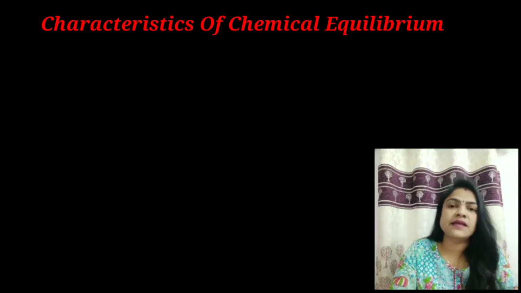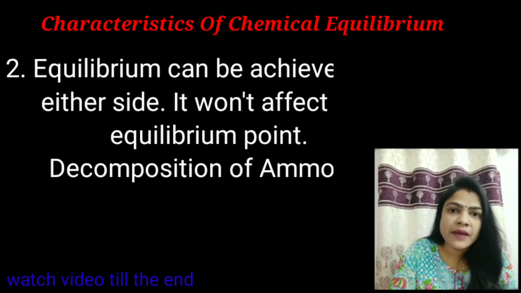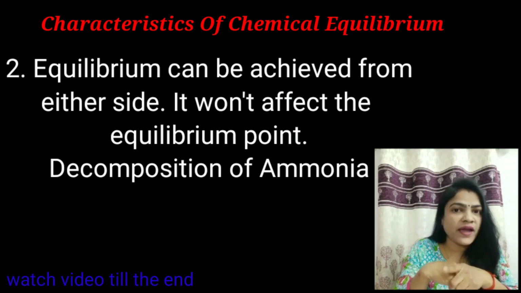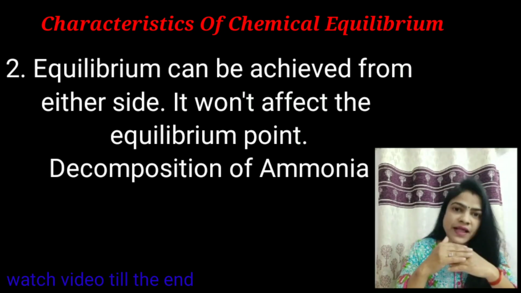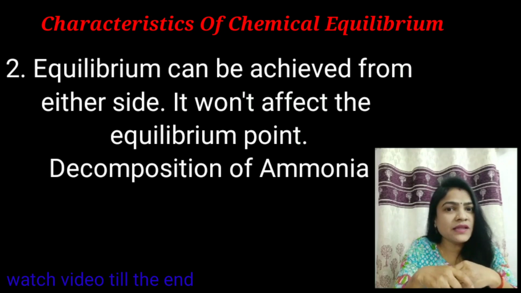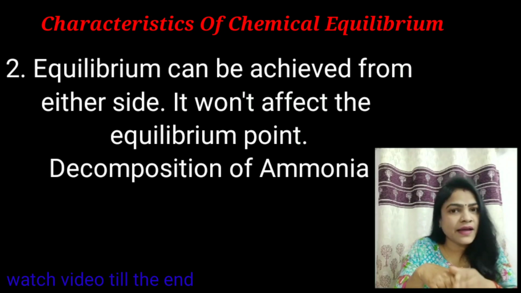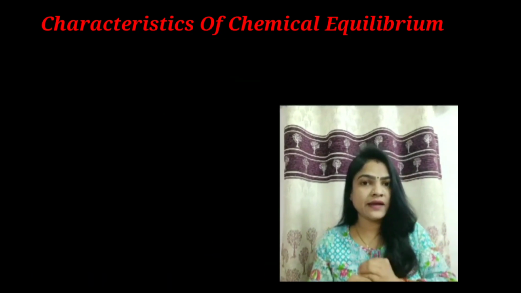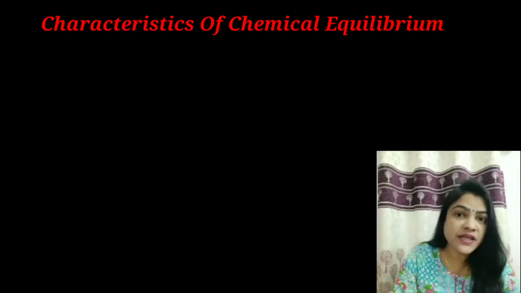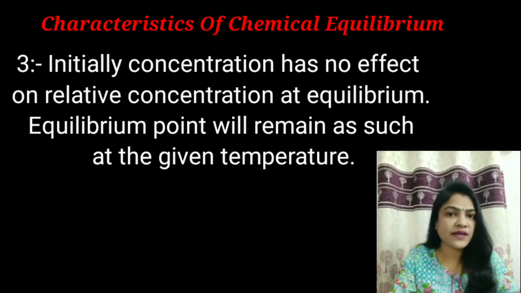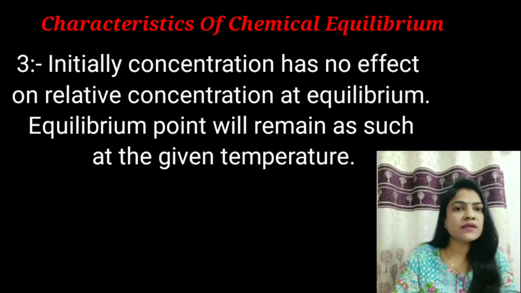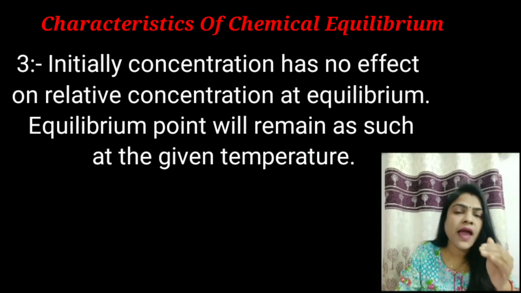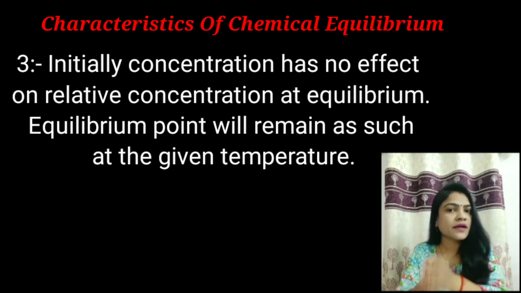The second characteristic is that equilibrium can be achieved from either side. It won't affect the equilibrium point. For example, ammonia decomposes into nitrogen and hydrogen. Clear? Now the next characteristic: initially, concentration has no effect on the relative concentrations at equilibrium. The equilibrium point will remain as such at the given temperature.